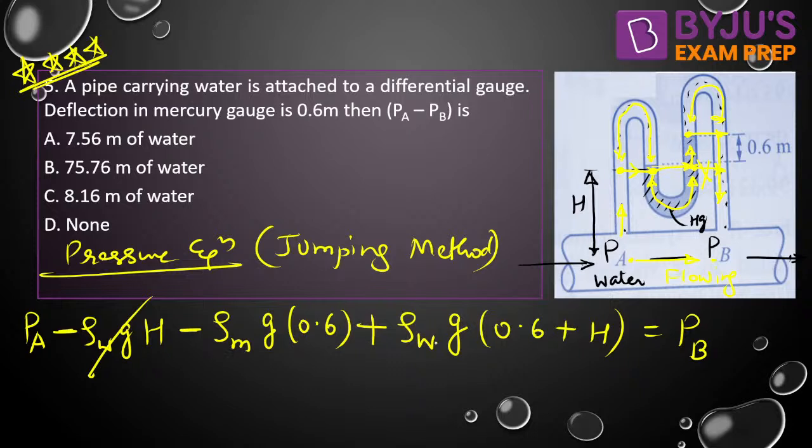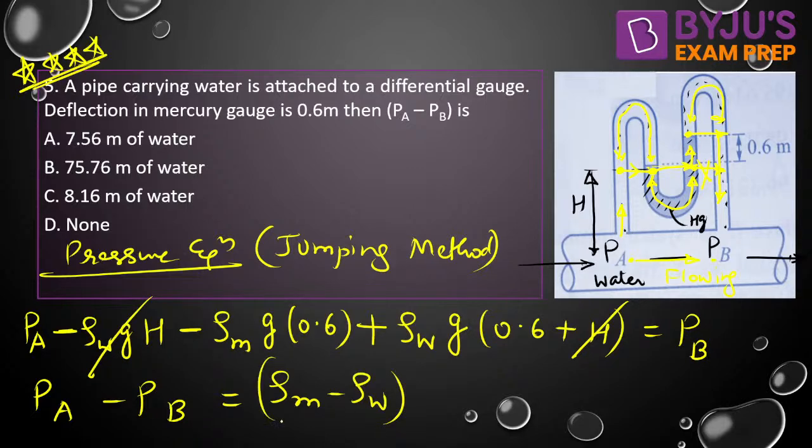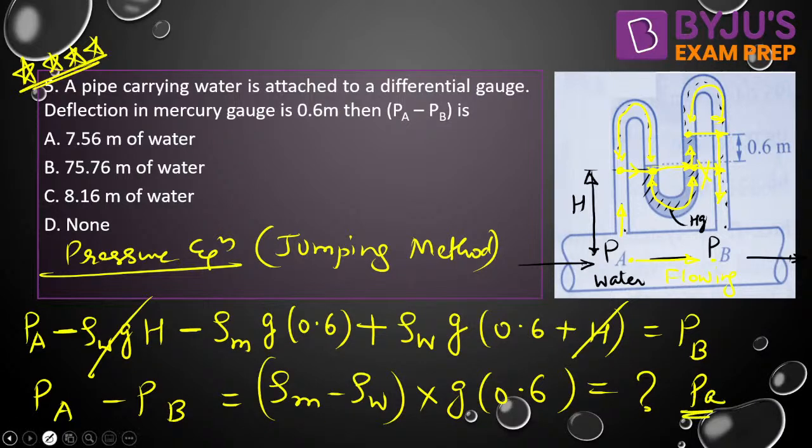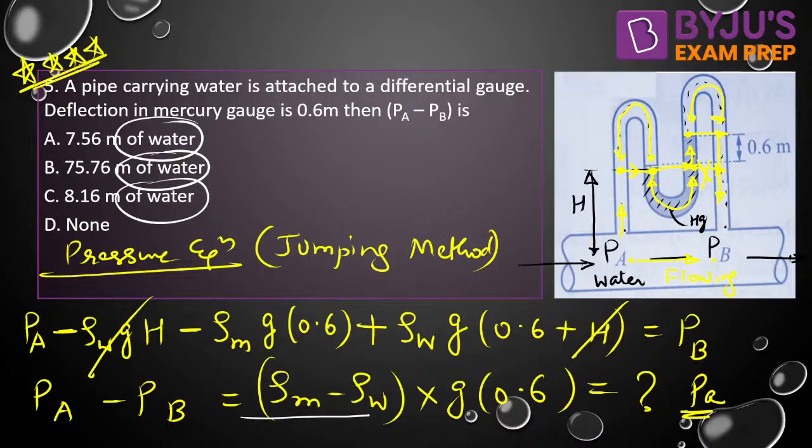This minus rho g h and plus rho g h will get cancelled out, and PA minus PB will be equal to density of mercury minus density of water, into g into 0.6. That will give you the Pascal. But we are not interested in Pascal because the options are in pressure head of water. So Pascal can be converted into pressure head of water by dividing by the density of water into g. g and g get cancelled out, and we divide by the density of water.